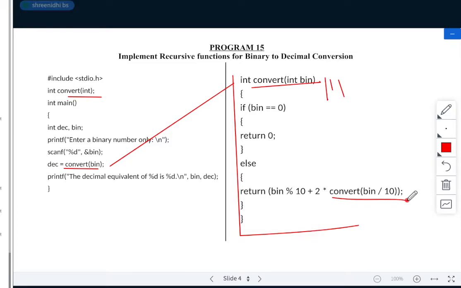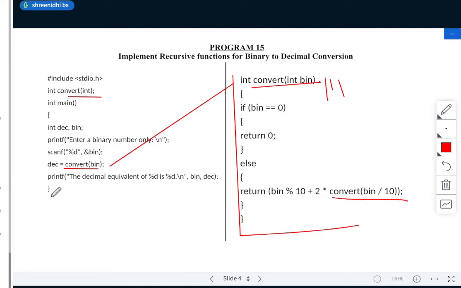So what do you mean by recursion? Anyone? Function calling the same function. See here, convert calling the same function. It will be calling n number of times until some condition is satisfied. So till that, this function will be executed. Once it is false, this will be executed. If you understood this program, I will write this separately in the next slide.